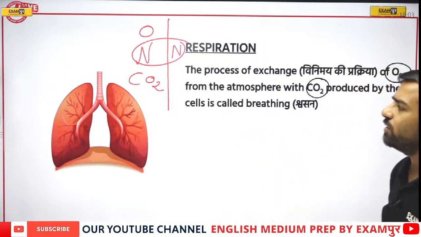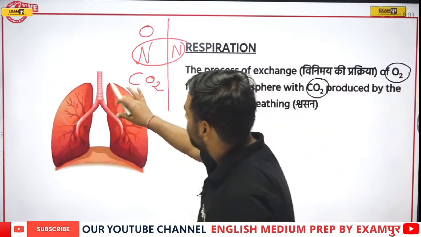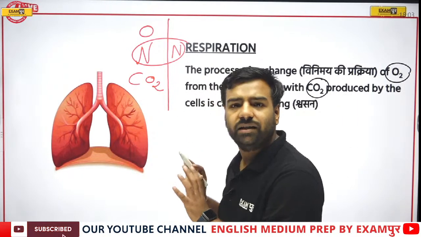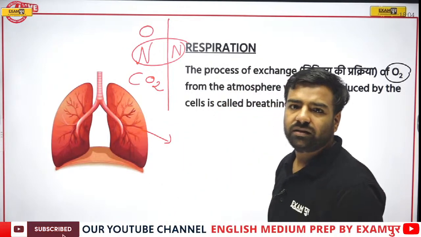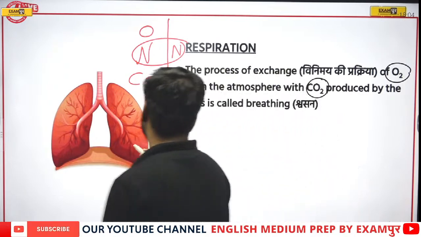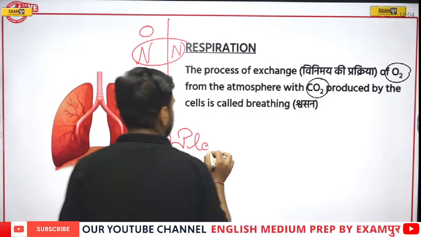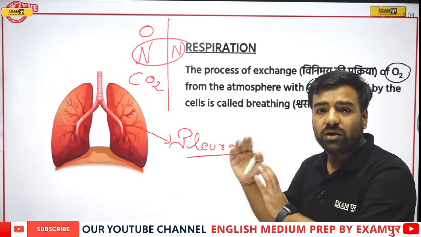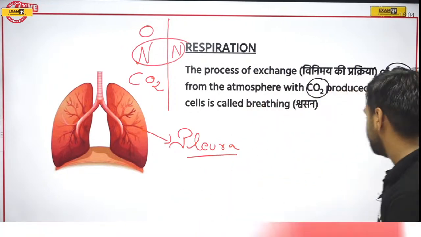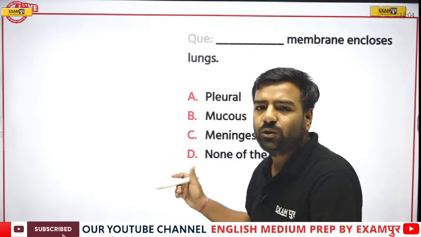So this was actually breathing, that is taking in of the gases and releasing out of the gases. Now just have a look at this image. This is exactly the lungs. Now these lungs must be having some membrane, correct? You must remember the membrane which is present here is pleura. This is an important one. Why? Because it is already asked in the examination and it can be asked again. So please remember, if I talk about the membrane that is enclosing the lungs, I guess you are aware of the answer. Let's see who can give this answer.